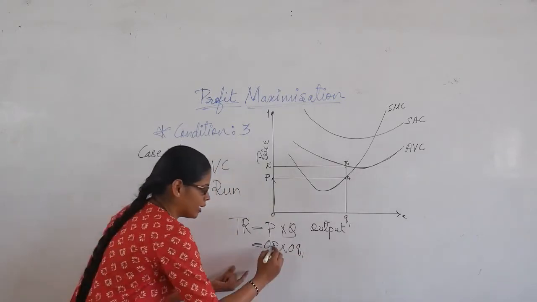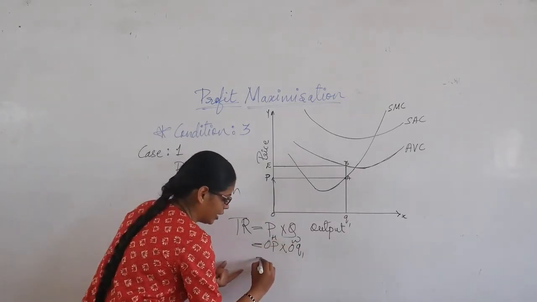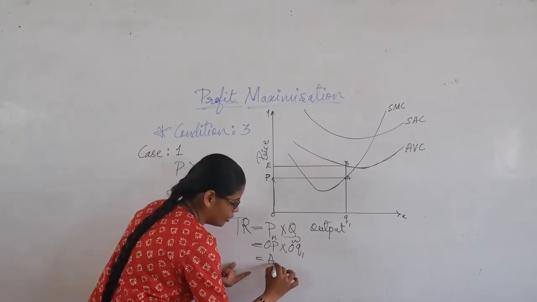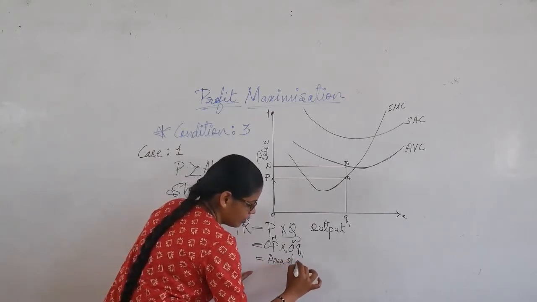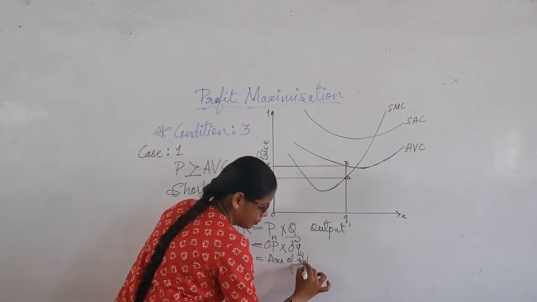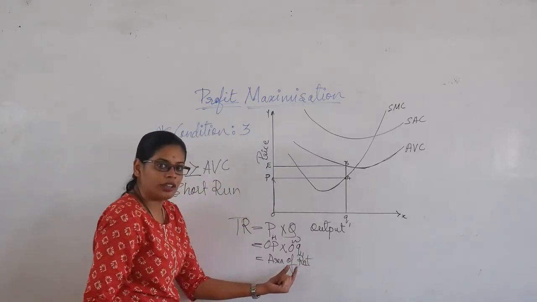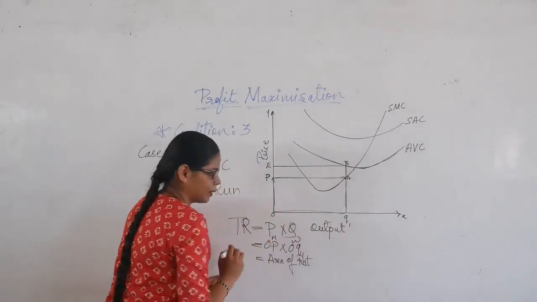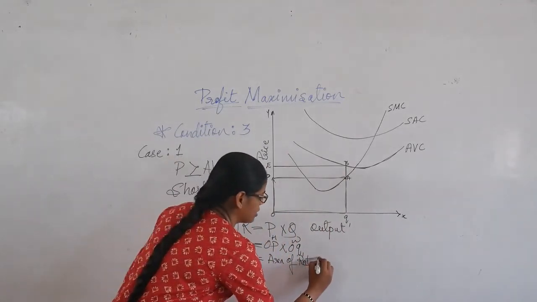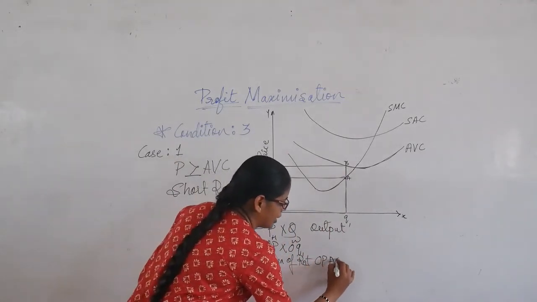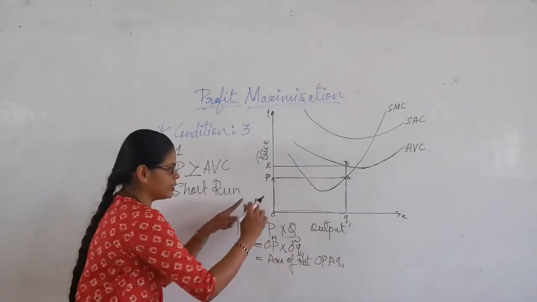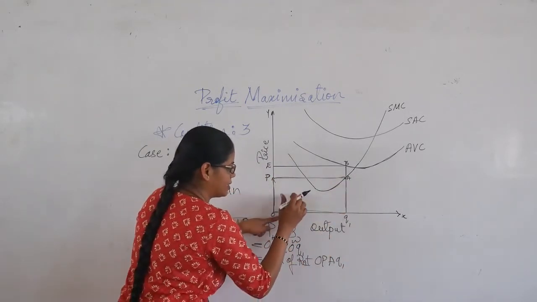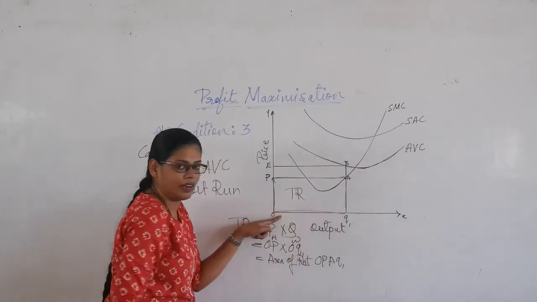When we are talking about this height and width, we are talking about the area of a rectangle, which is OPAQ1. So this is the area which is our total revenue.